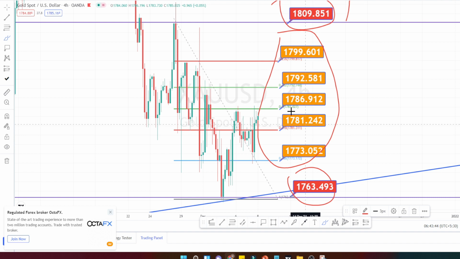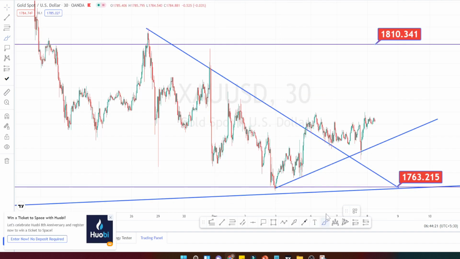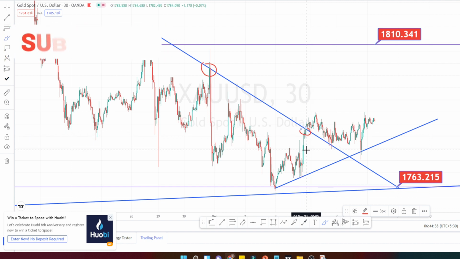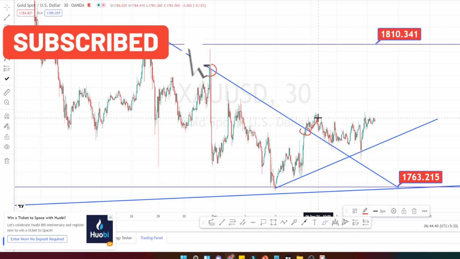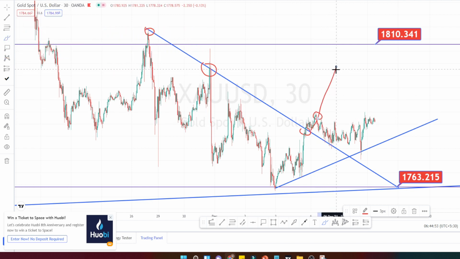Let us do the analysis in 30 minutes time frame. So I am in 30 minutes time frame now. Here I have already drawn the trend line or the resistance line. Previously the price was on a downtrend and was properly respecting this trend line. Then at this point it has broken this trend line and started its bullish trend. But it didn't have enough bullishness to continuously go on the bullish side, and it has started consolidating within these levels over here. Resistance line is acting as a support line for now.